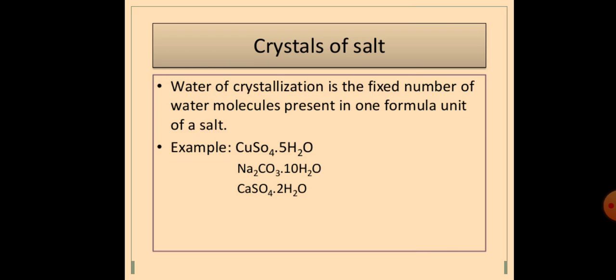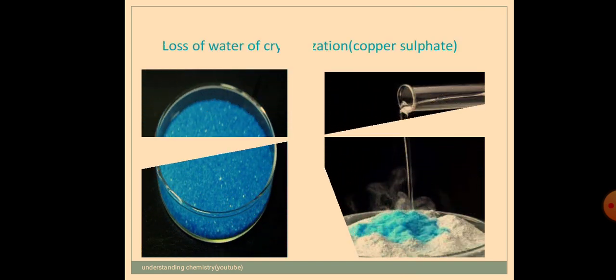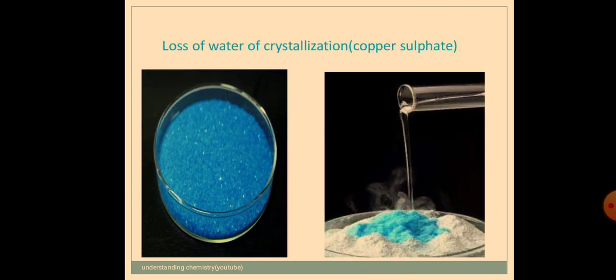So different compounds have different water molecules associated with them. So it is a fixed number. Only a fixed number of water molecules will be associated with a particular crystal. Those water molecules we call water of crystallization. Now, let us see in the next slide what happens when you take that copper sulfate pentahydrate and heat it. Is there any difference on heating it?